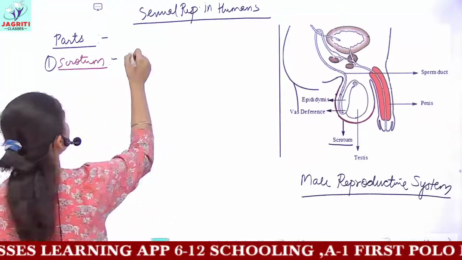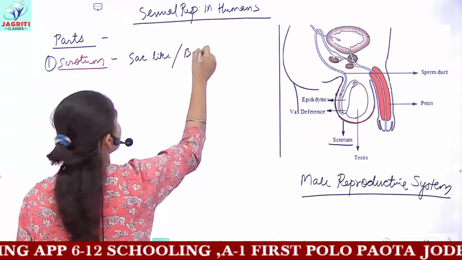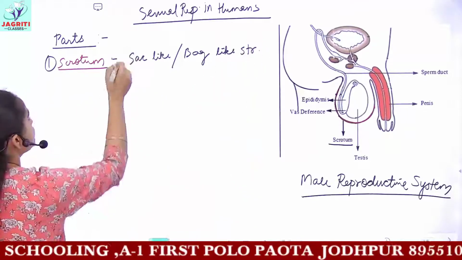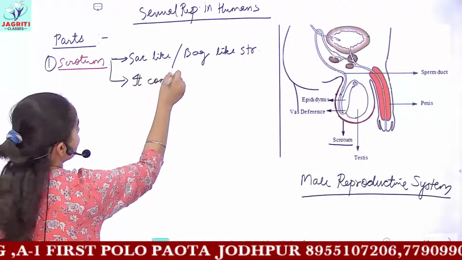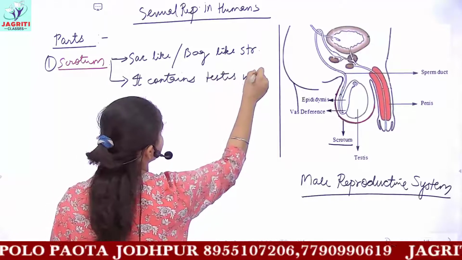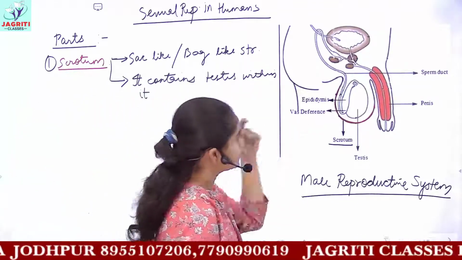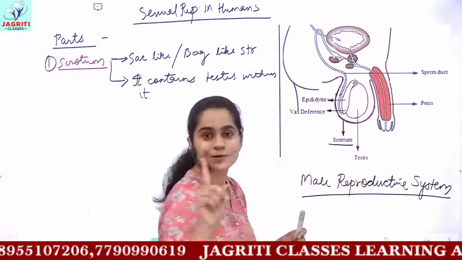So the scrotum is a sac-like, or bag-like, structure. The next point is that it contains the testes within it. The scrotum contains the testis, as you can see. This is the pouch or bag-like structure in which the testis is present.